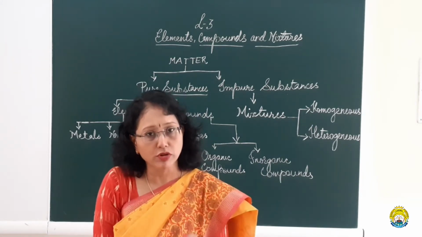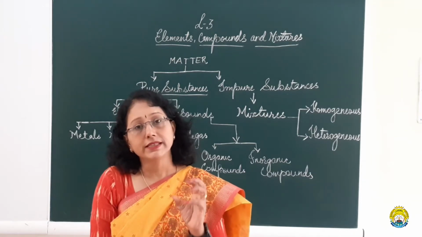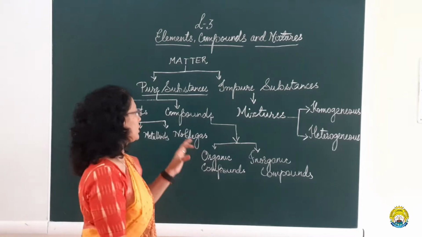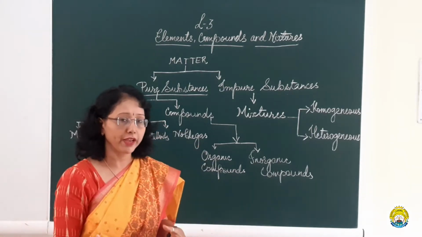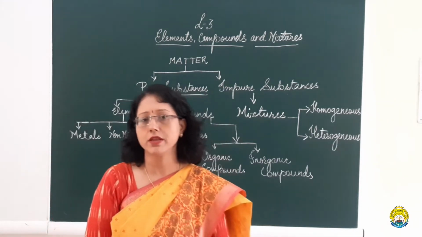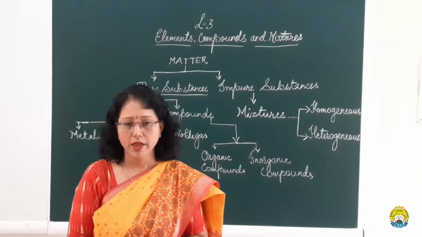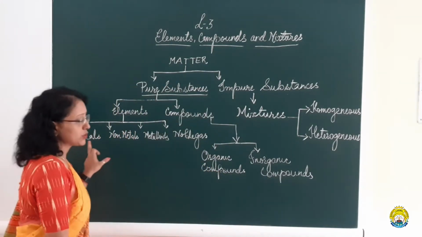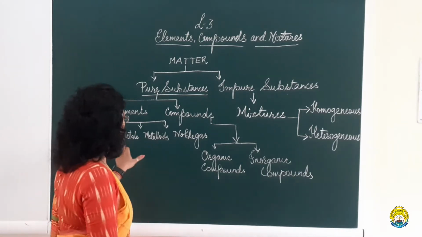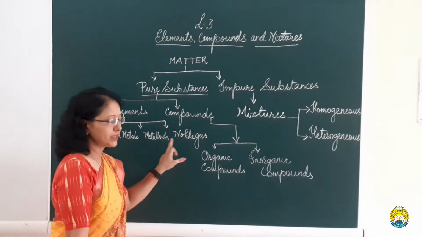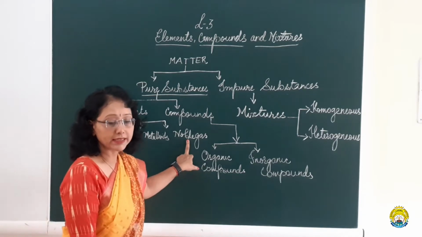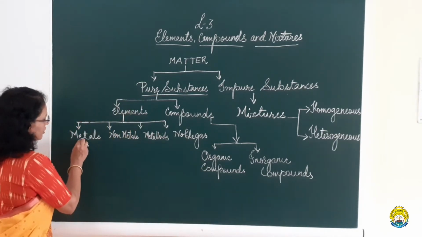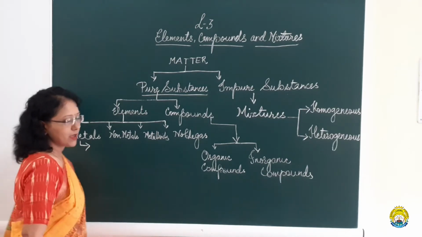Elements are pure substances made up of the same kind of atoms and cannot be further broken down, separated, or divided by any physical or chemical methods. If we further classify elements, we classify them into metals, non-metals, metalloids and noble gases. Now taking the very first classification, that is metals.